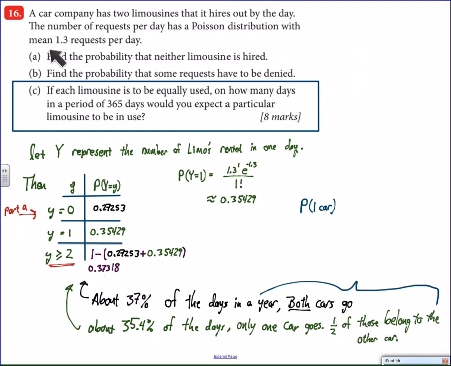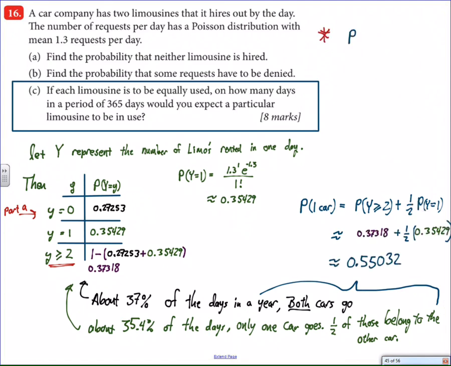In other words, it says up here that the limousines are to be equally used. So of these 35% of days, some are going to go to my car, and the others are going to go to the other car. And so we get half of the chances for one car rental only, plus we get all of the chances for two car rentals. So we simply add that up. We get the probability of two or more requests, and we also get the probability of y equals 1. But we're going to take half of that probability, add it all together, and we get around 55%.